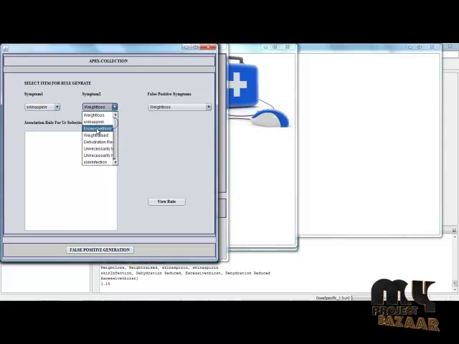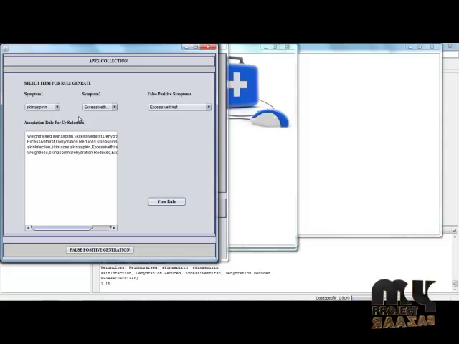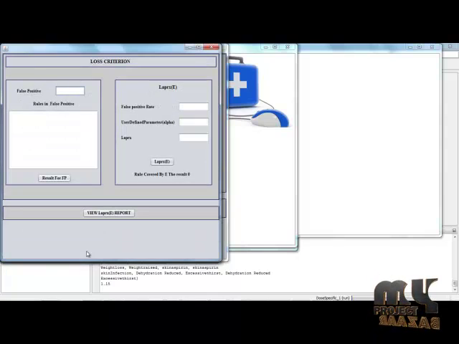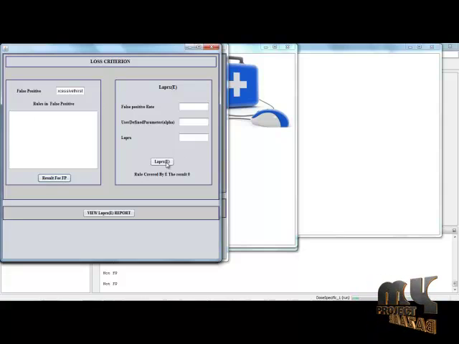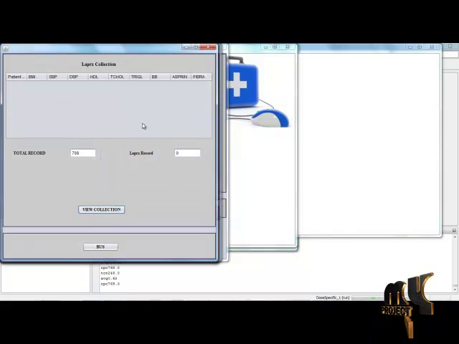Click view rules. Click the association rule for our symptom selection. Click false positive rate, then the result. In this, the collections are viewed, and no high risk factors are shown.